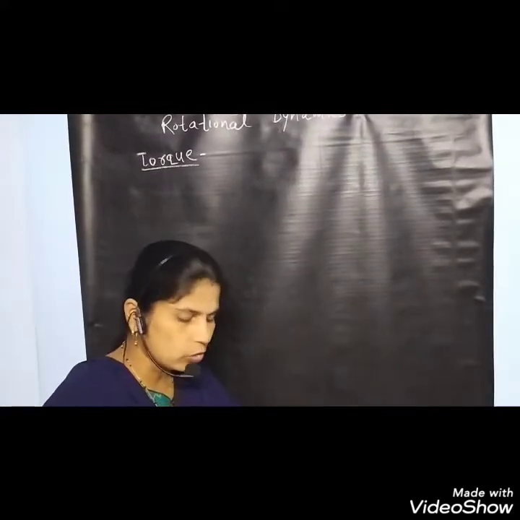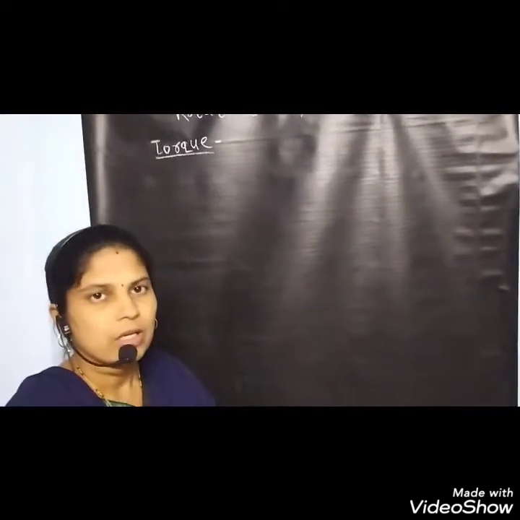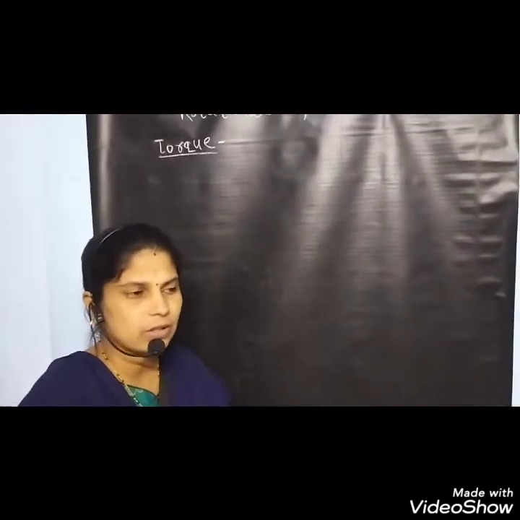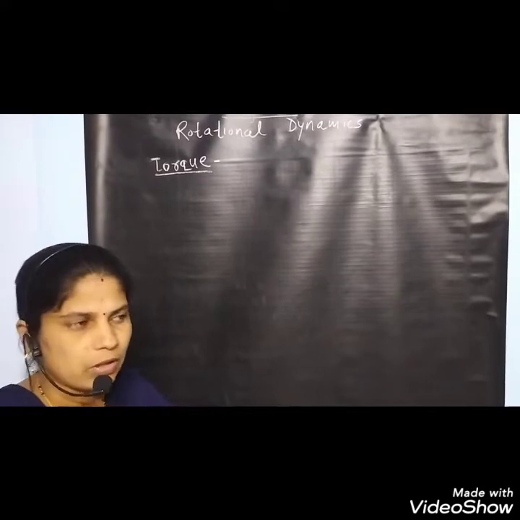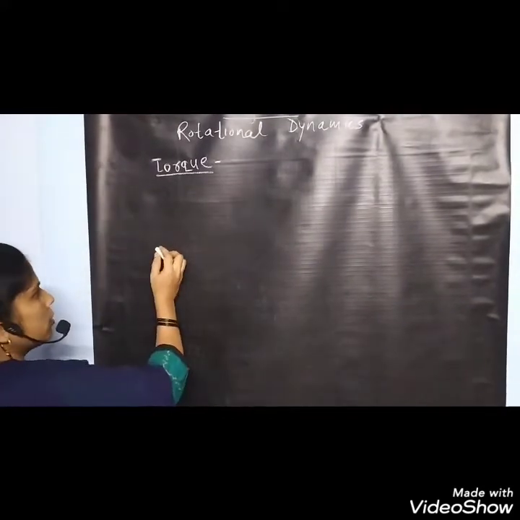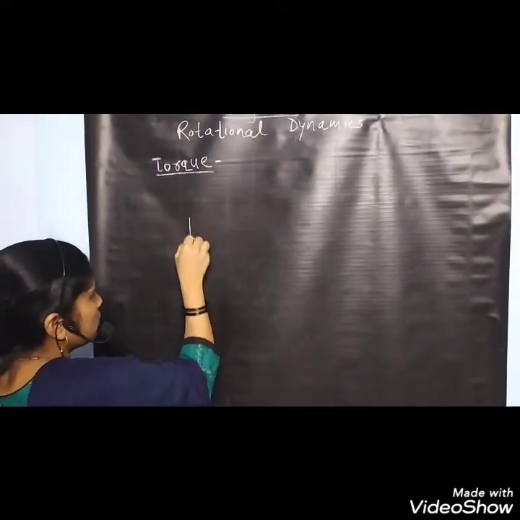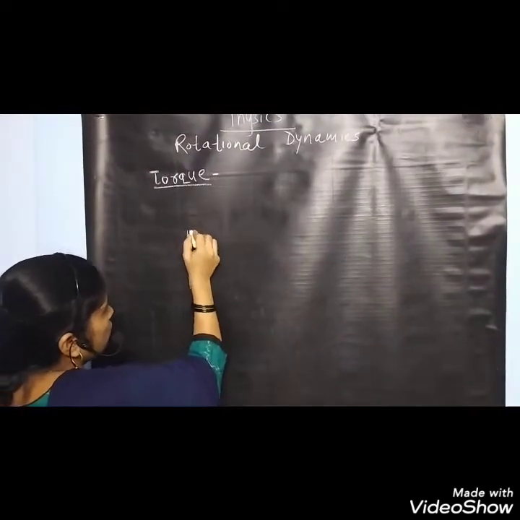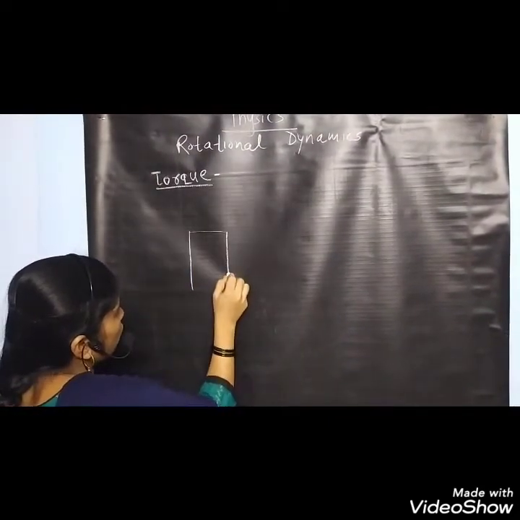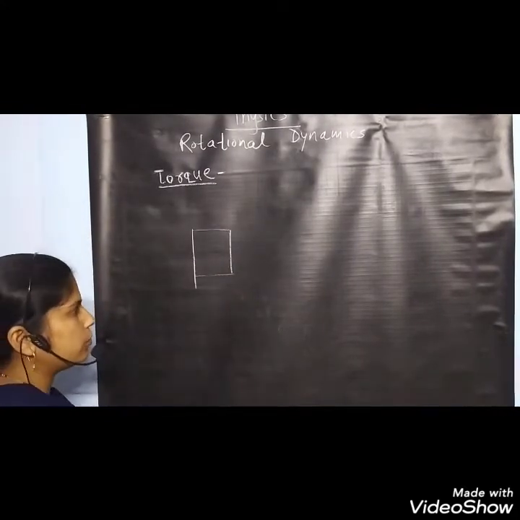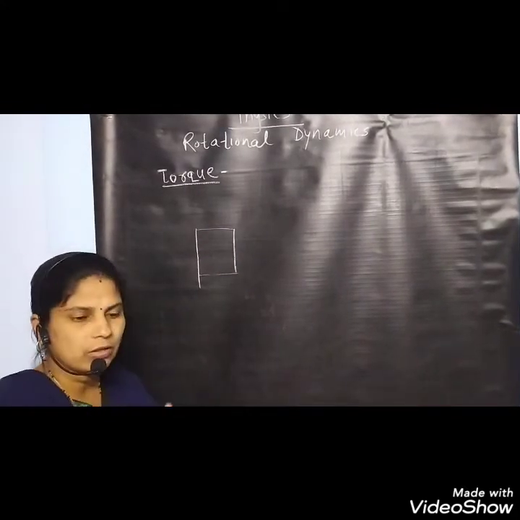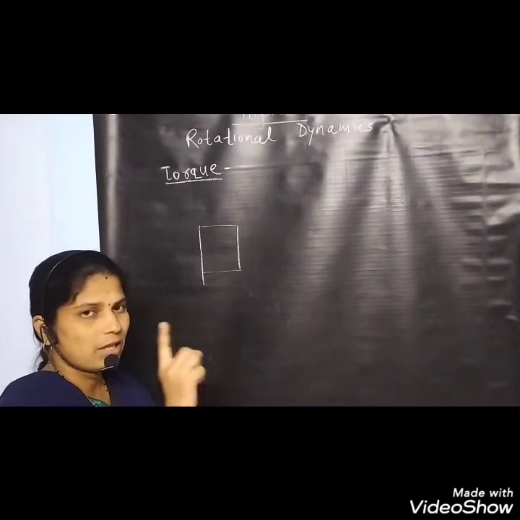We know that in the previous year, in 11th science, we discussed moment of force and moment of couple. If we consider this door, and we want to rotate it, then the door rotates like this.